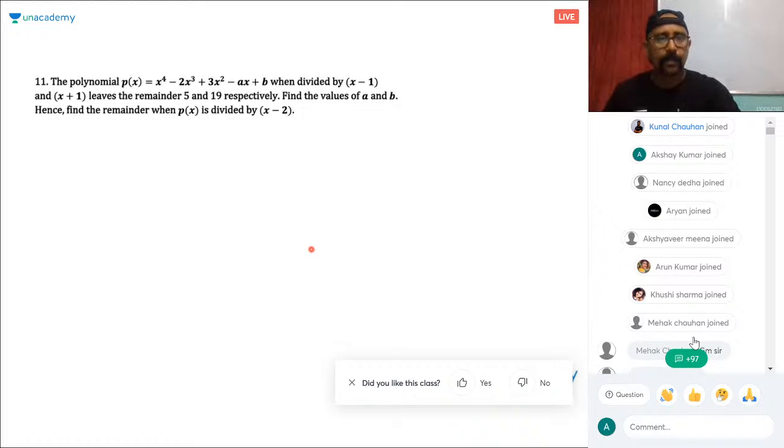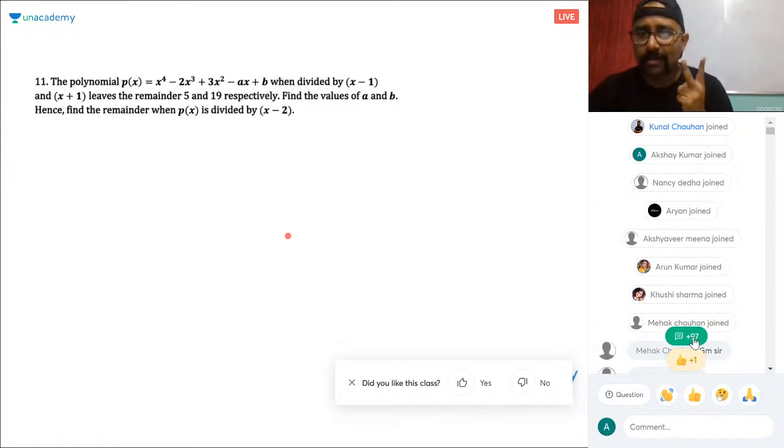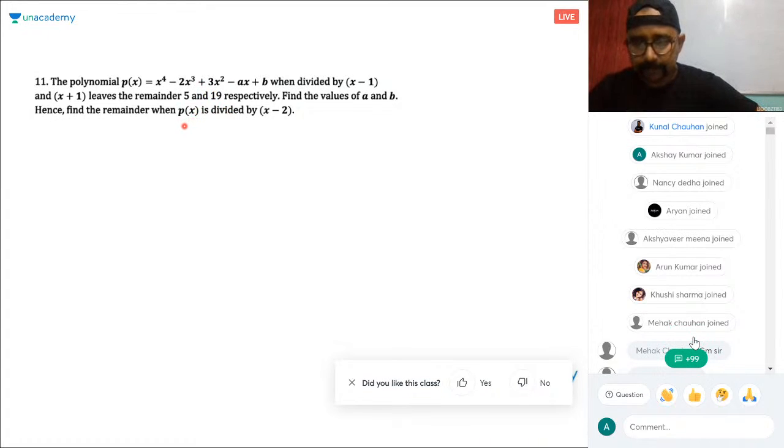Solve this. The polynomial, when divided by x minus 1 and x plus 1, leaves the remainders 5 and 19. Find the values of a and b. Here you need to use the concept of two chapters. First is polynomials, the other is linear equations in two variables. These are not factors, and nor do they have the same remainder. Solve this. Let's see who solved this. Finally, you need to get the remainder. This too you know, but first get me the values of a and b.